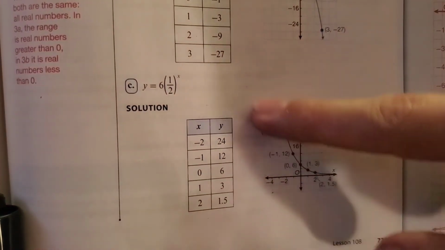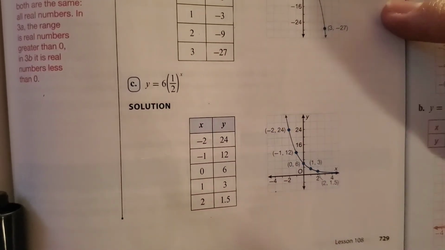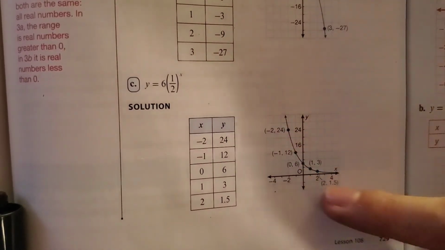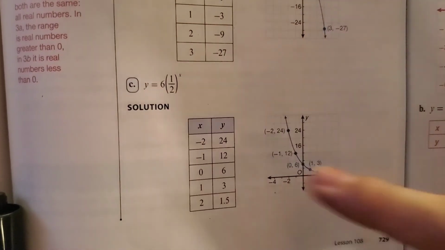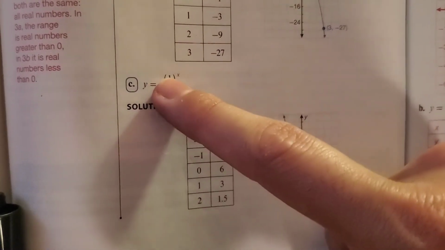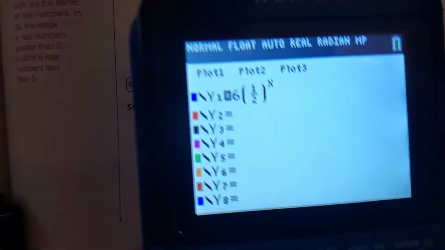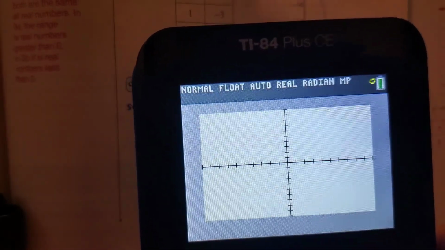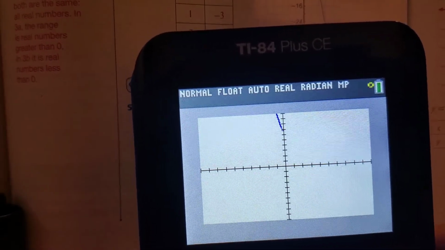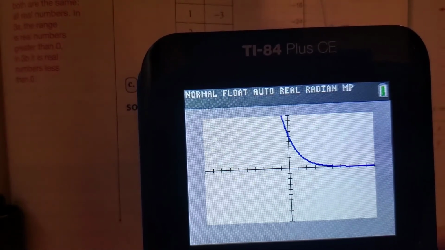Okay, it goes backwards like this because the other ones were going either downwards or going upwards like this. This one's going to go kind of downwards, and the reason it's going downwards like that is because of the 1/2, because it's not a whole number in the parentheses. It's going to go that way. And now look at what my graph looks like. Oh no, it broke. It doesn't work. Oh no, just kidding. It does. Here it is, and that would be the graph.